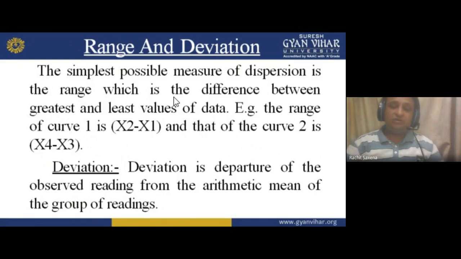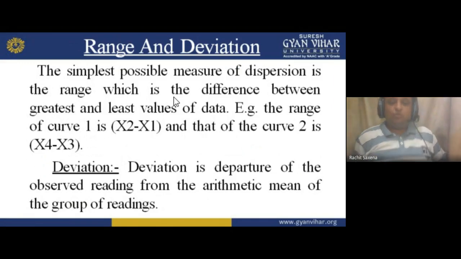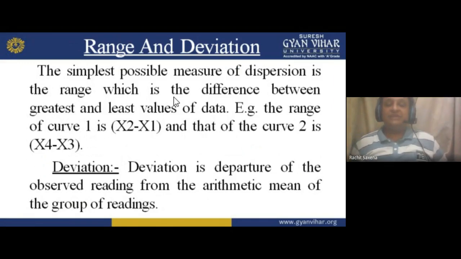So it starts from x1 and stops at x2. So the maximum is x2 and the minimum is x1. And that of curve 2 is x4 to x3. X4 is the maximum and x3 is the minimum.